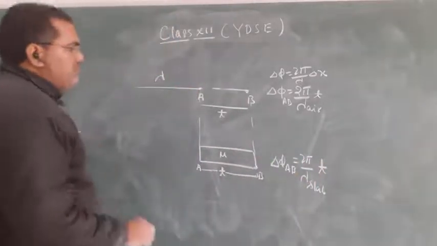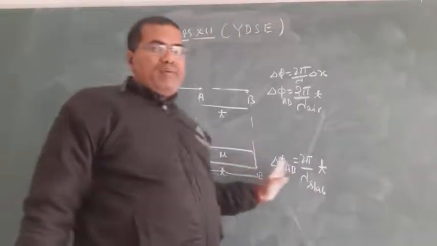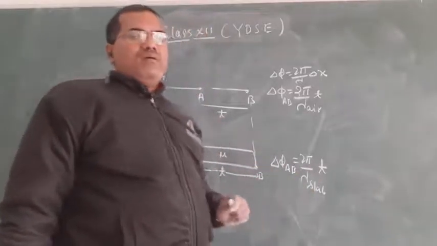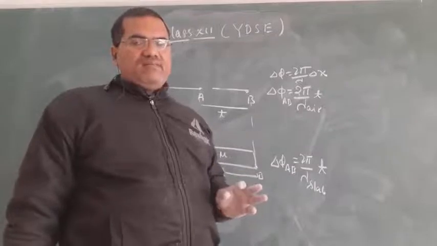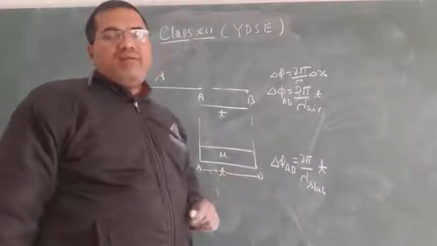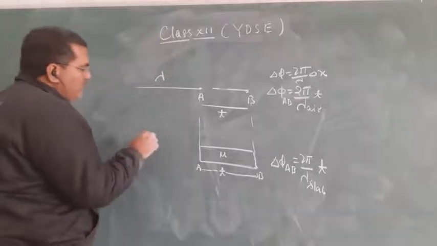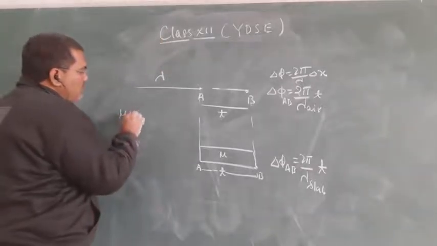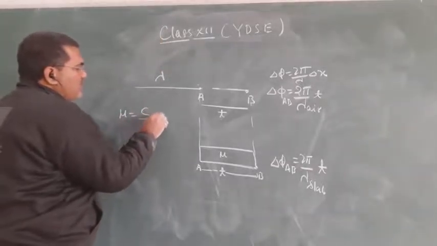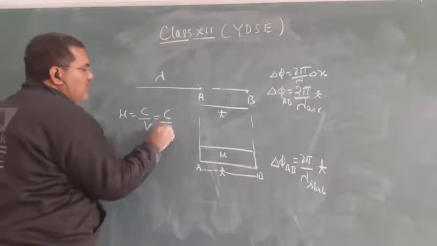You know, when a ray travels from one medium to another, its wavelength and velocity change, but the frequency is the same. So we know that mu equals C by V, and C equals n lambda.